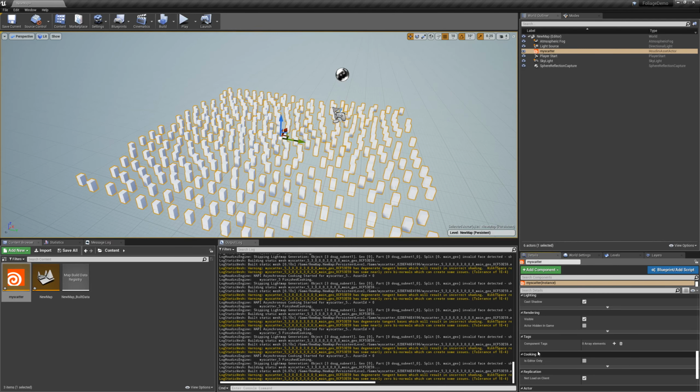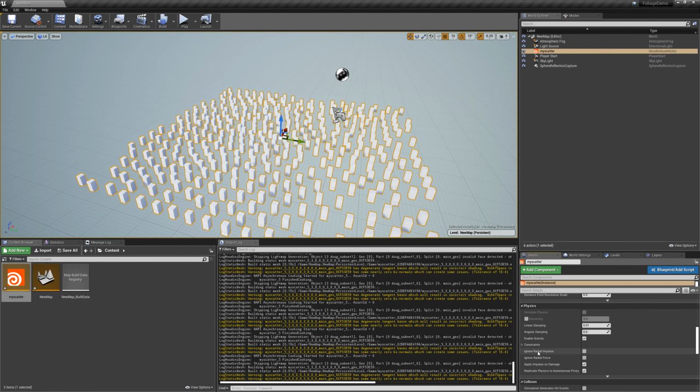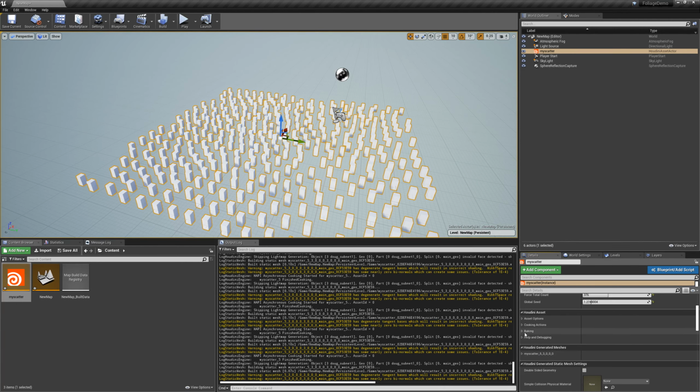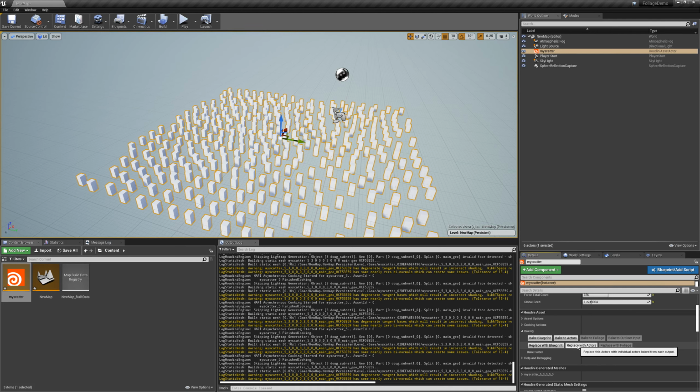But if I go down to my baking options, let's see if I can find them. Baking. You can see that I can bake it to actors, blueprint, but I can't bake to foliage. And the reason why not is because I haven't created instanced output yet. So each one of these things is a separate mesh in the scene. It's not one mesh that's drawn n times. It's not using instanced static mesh to draw. So we're going to change our Houdini digital asset to support that.